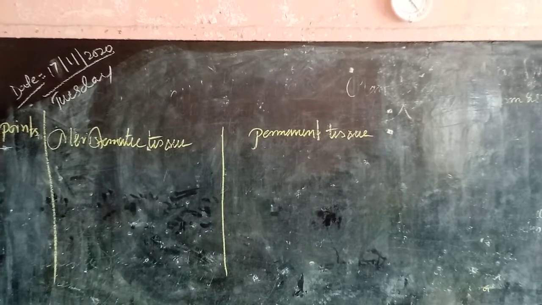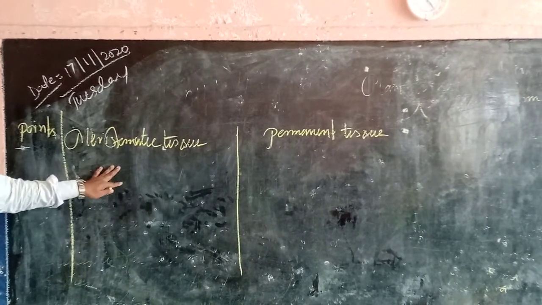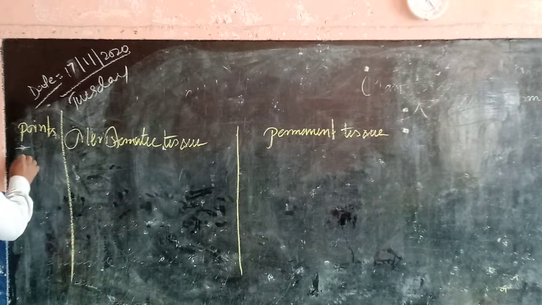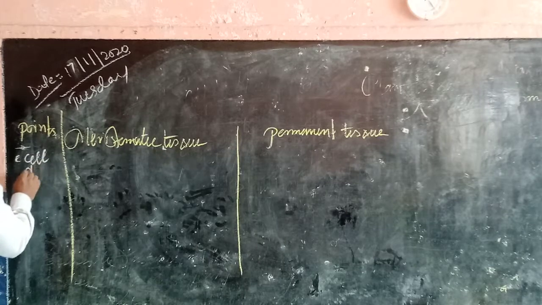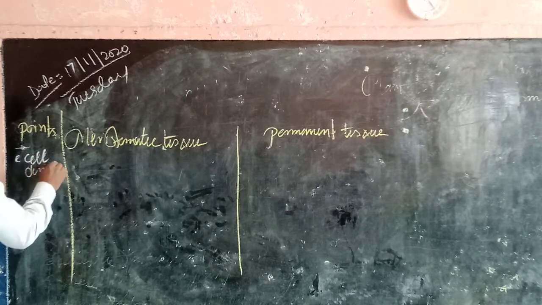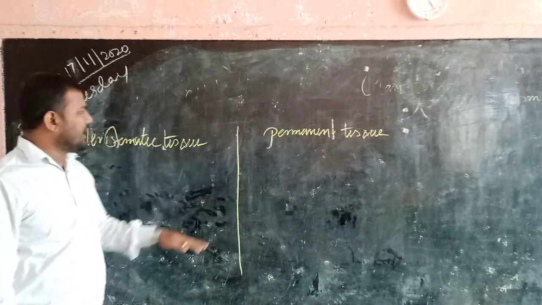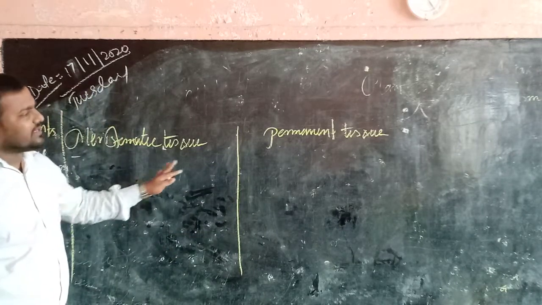Our next topic is how the meristematic tissue is different from the permanent tissue. The first point, cell division. We know that meristematic tissue contain those type of cells which are able to perform the cell division.